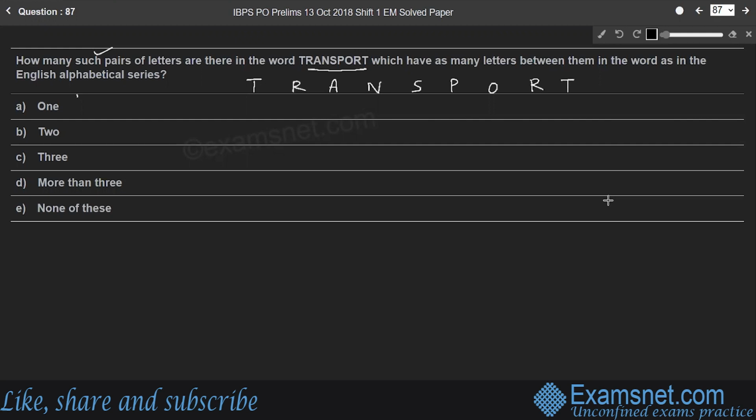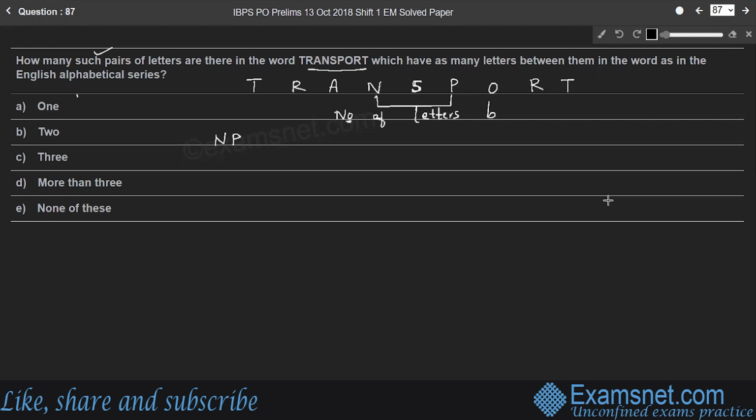Here there is a pair N and P. The number of letters between them is only one, which is O, and in the original English alphabetical series there is also one letter, O, between N and P. So we'll write the NP pair.